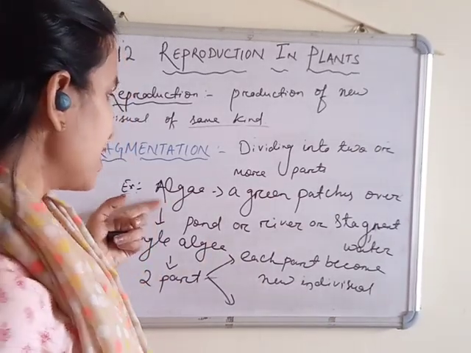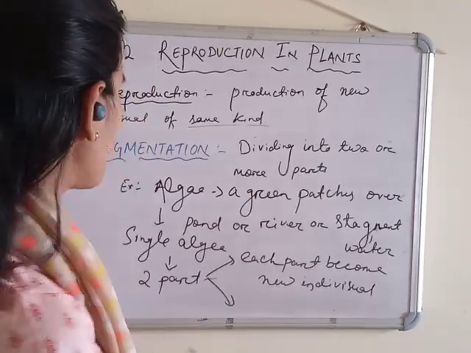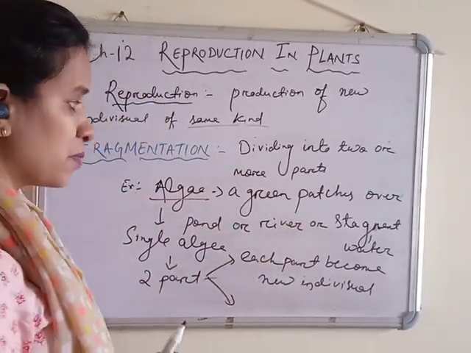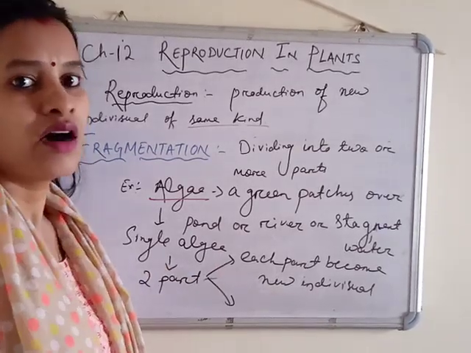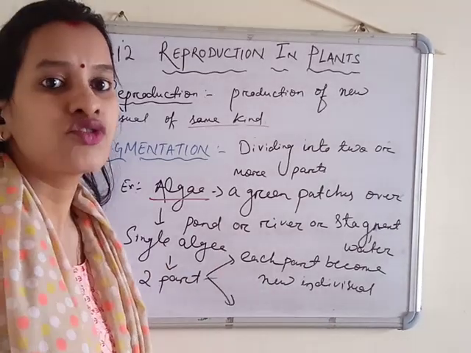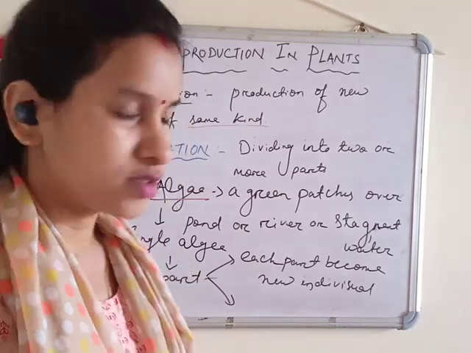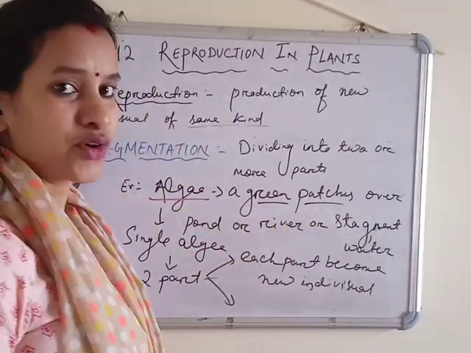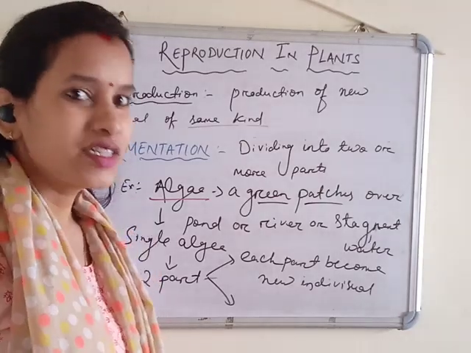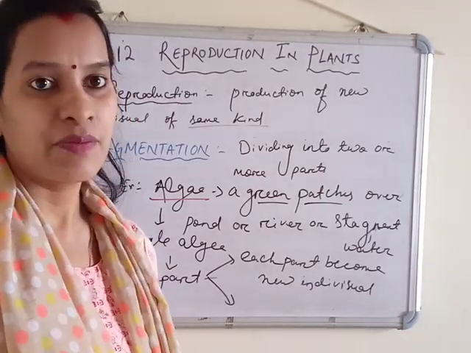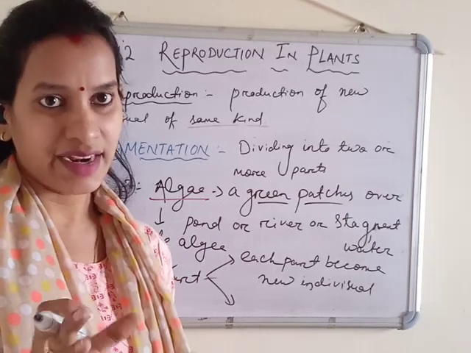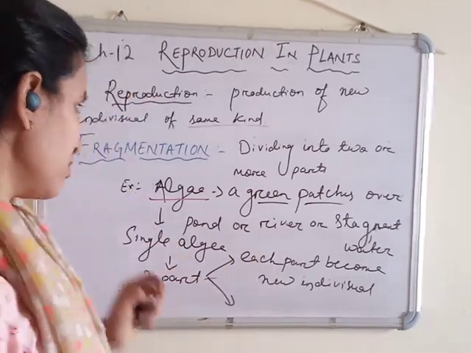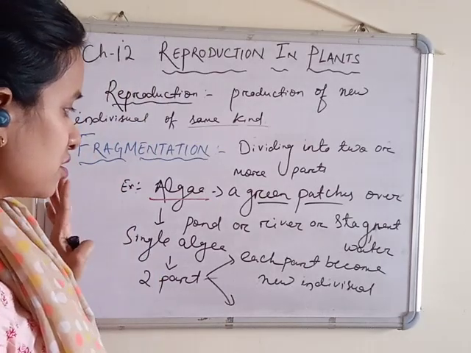Okay, so algae is an example of fragmentation, where they divide themselves into 2, 3 or multiple parts, and each part becomes a new individual if they get suitable conditions for their growth. So green patches you have seen already. Also one example is Spirogyra. That is less noticeable, meaning it is available but you are unable to identify it. You can check on the internet about Spirogyra. So this is about fragmentation. I hope you understand.